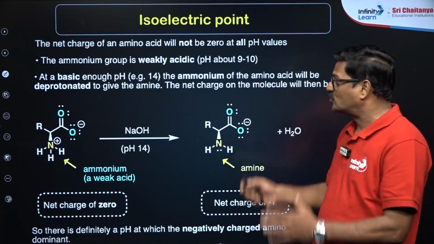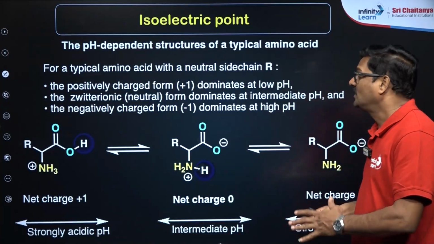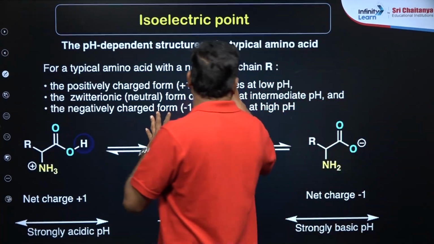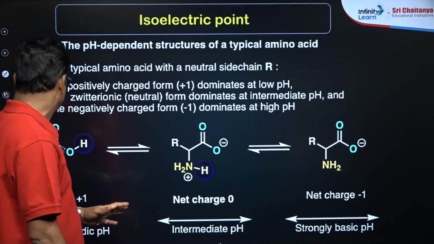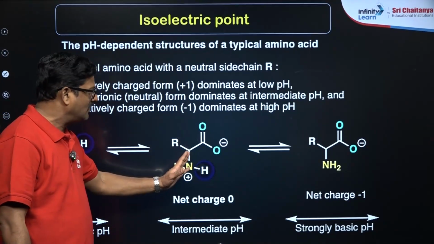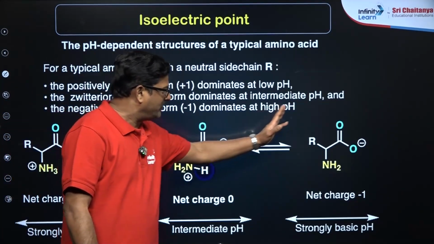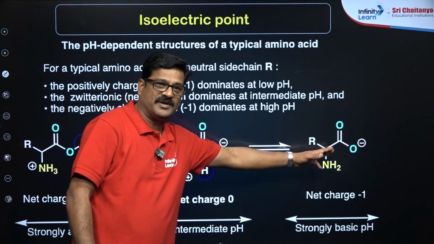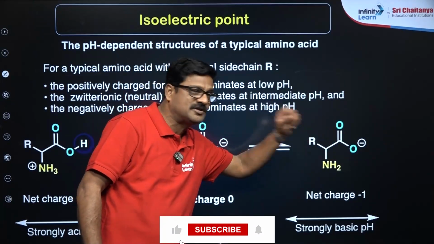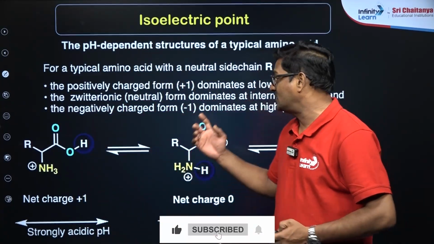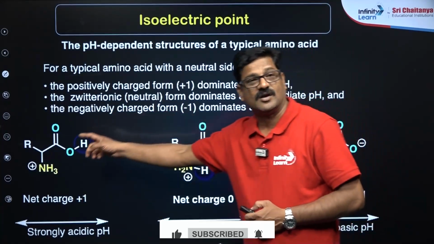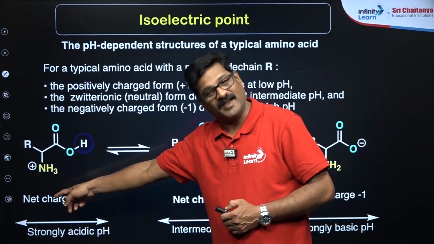So there should be a pH where the pH dependent structure of a typical amino acid changes. You can say this is your amino group. When the pH is basic, the carboxylate is going to be ionized, and whenever the pH is acidic, the amino group is going to be ionized.